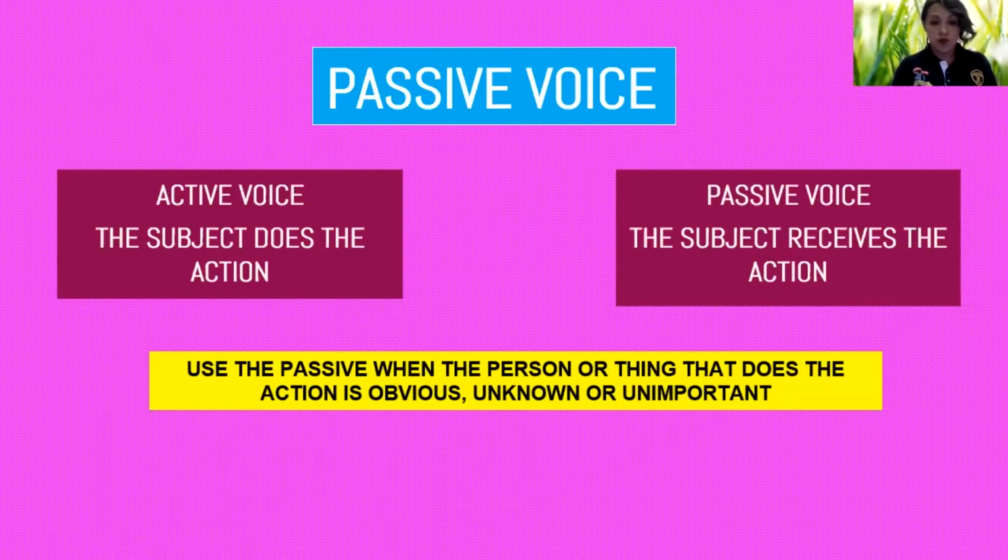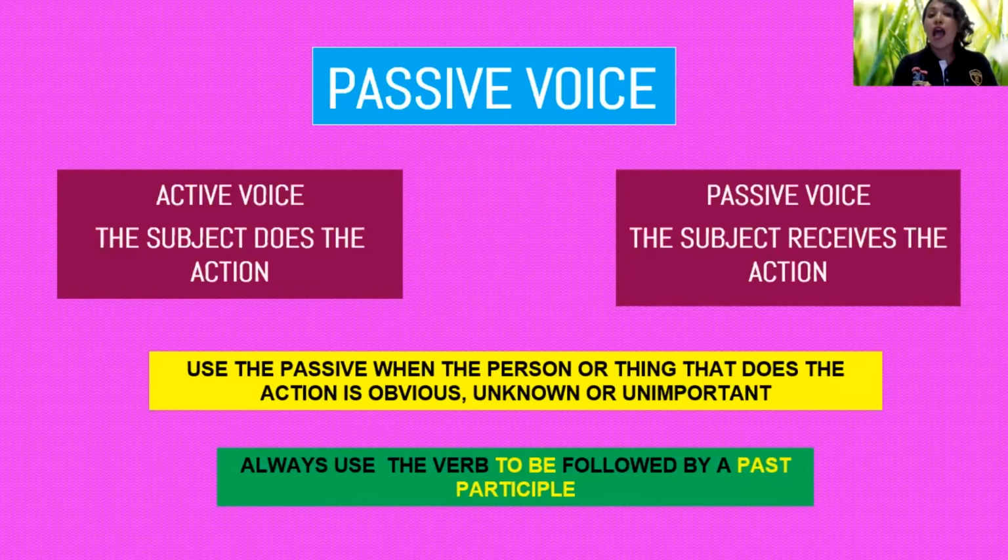That's the passive voice. And always, we are going to use the verb to be followed by the past participle. Remember, verb to be and past participle. Of course, the verb to be needs to be in the corresponding tense, okay? We continue.